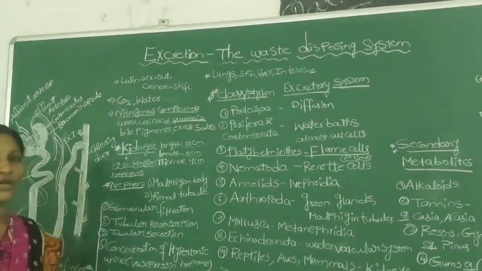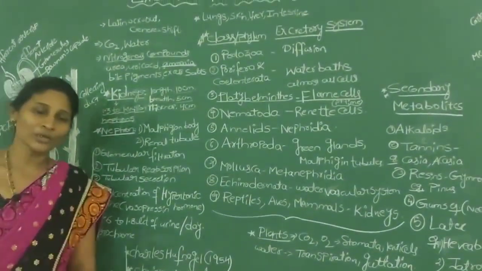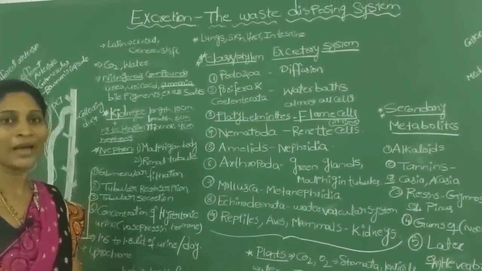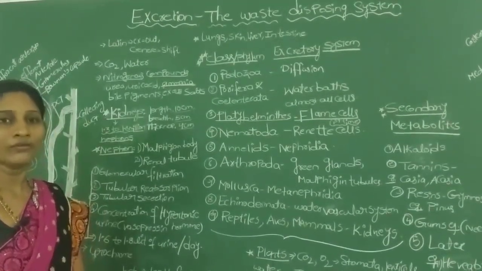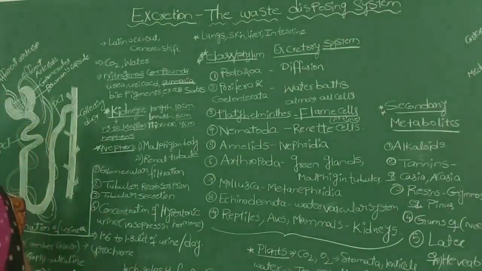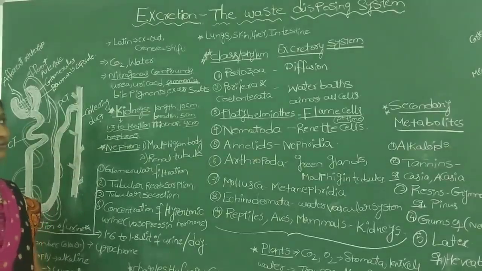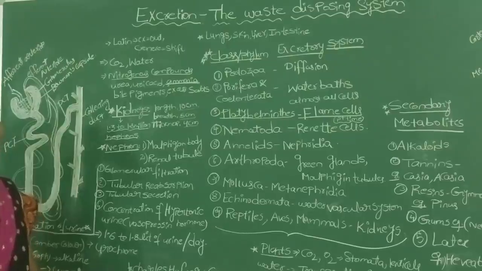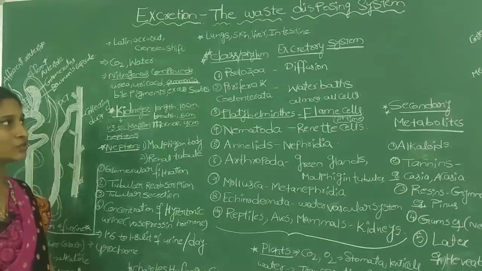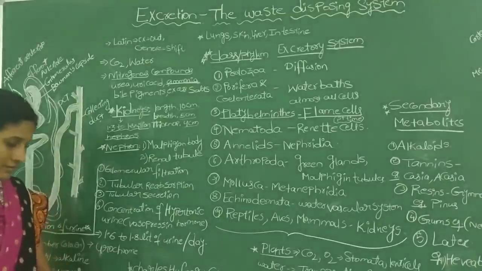The main function of the excretory system is not only to remove the waste molecules from the body, but at the same time, maintaining the homeostasis, a balance of different body fluids in the body, is also done by the excretory system. Coming to living organisms, especially animals, different animals develop different types of excretory systems. In highly developed organisms, there is a specific system like the excretory system. Now we go with the human excretory system.